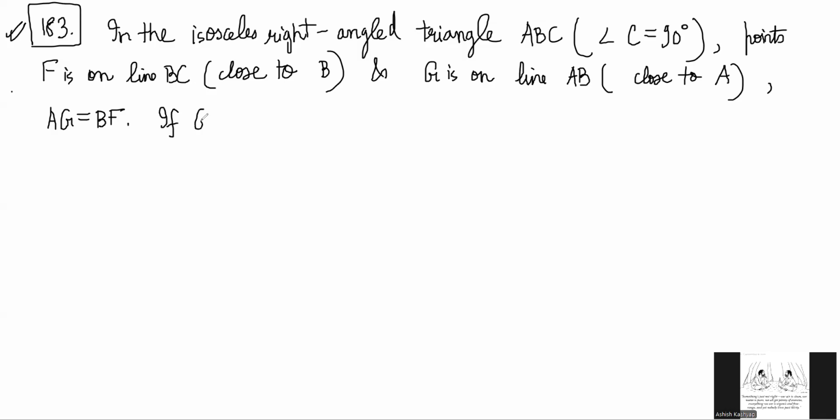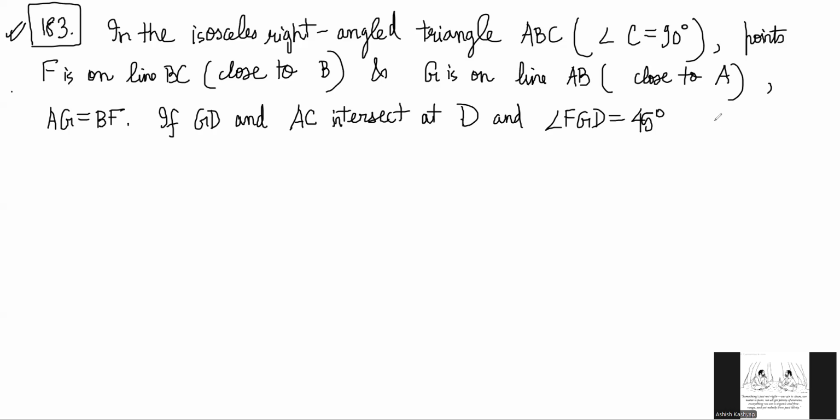If GD and AC intersect at D, and angle FGD is 45, find angle FBG.